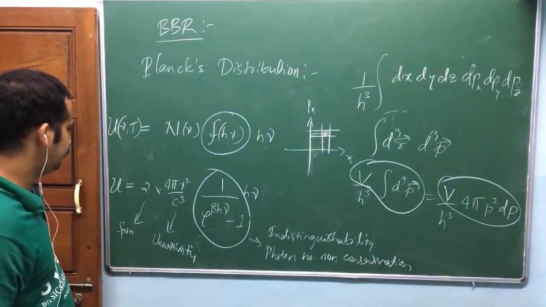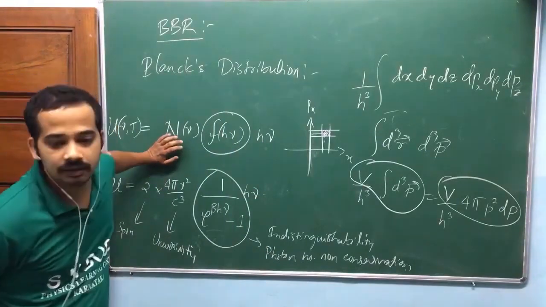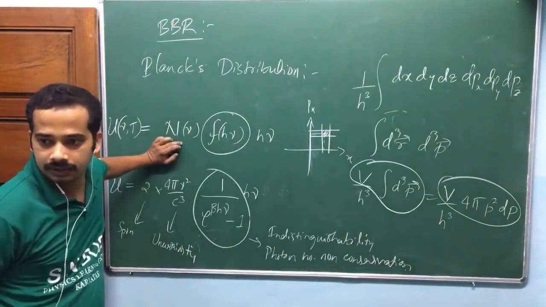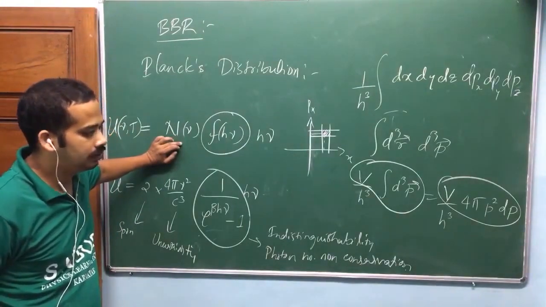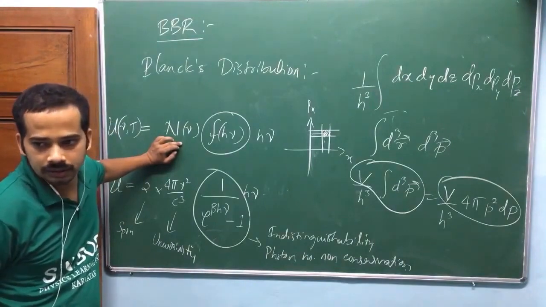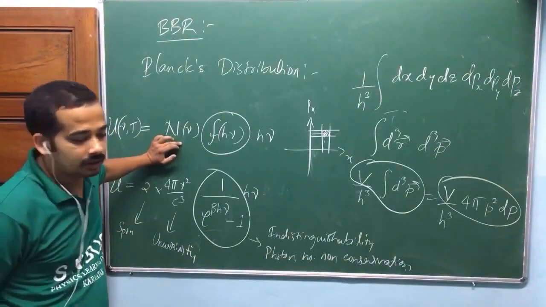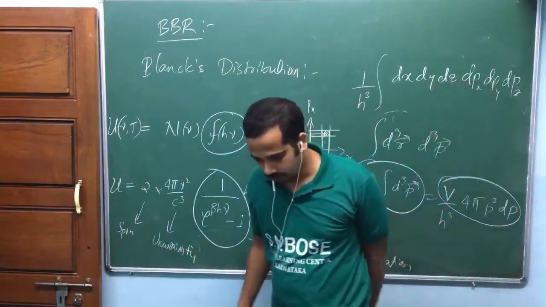What is capital N of nu? That is the number of states of the photon, possible states. Earlier he said nu is the number of modes, isn't it? No, not the number of oscillators. Now look here, density of states.